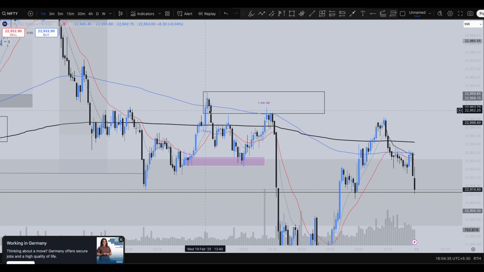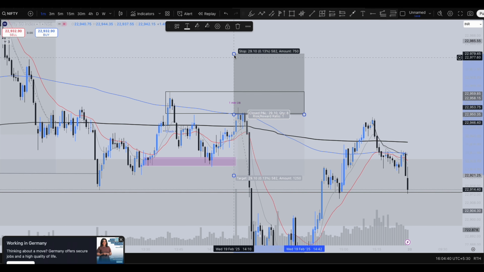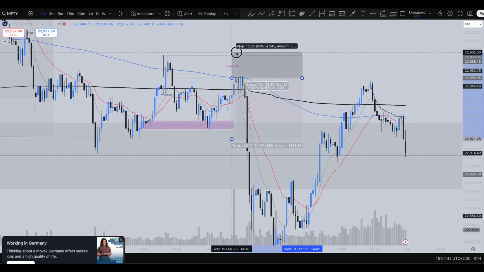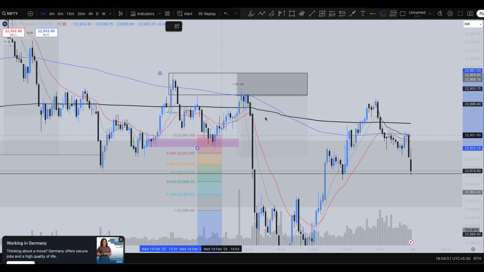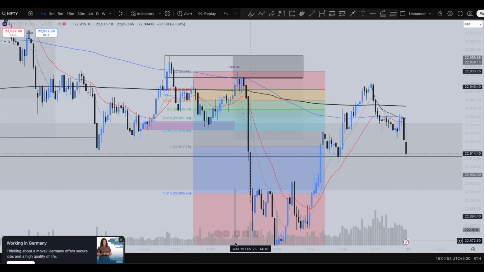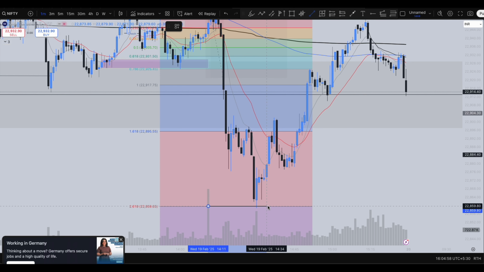So just after this order block, you could have entered a short position here, keeping your stop loss just above that candle or above this 1 minute order block. And if you try to plot the fib extension levels, from the high to the low to the high over there, you could have targeted the 1.68 level, or you could have targeted, look at this, guys, how the market came all the way to the 2.68 level and exited.